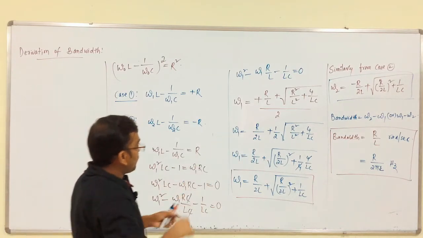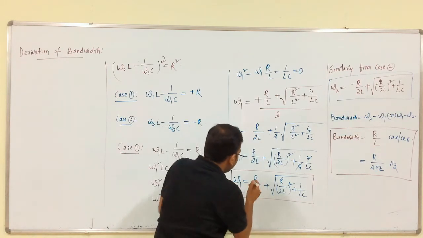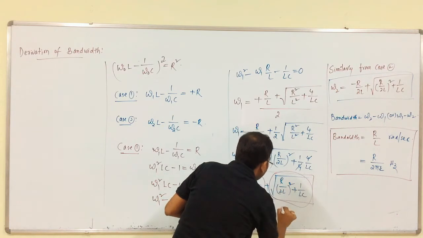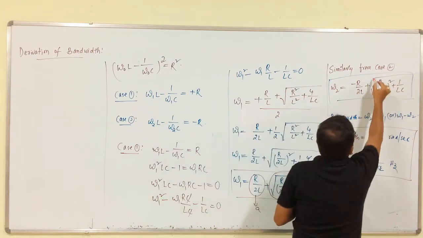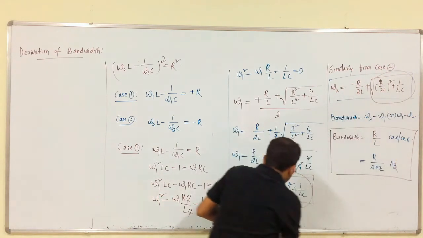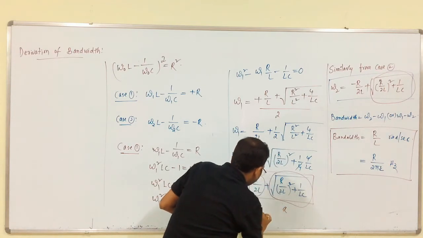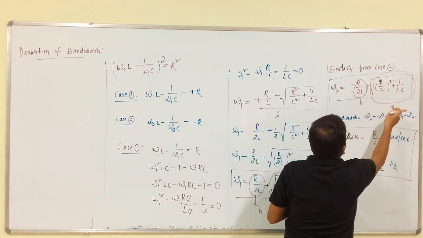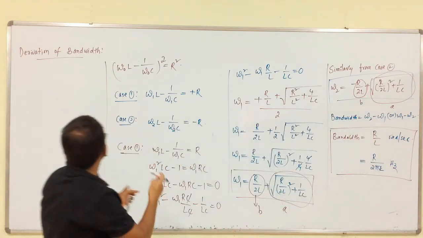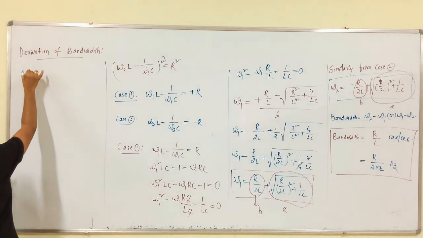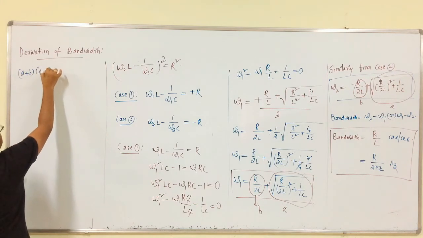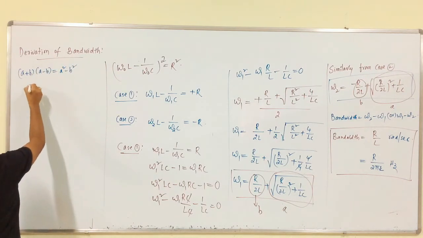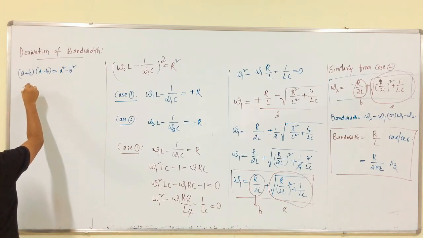See, from this, omega 1 is nothing but, for example, this is A and this is B, and this is A and this is minus B. A plus B into A minus B is equal to A square minus B square, which is equal to omega 1 into omega 2.